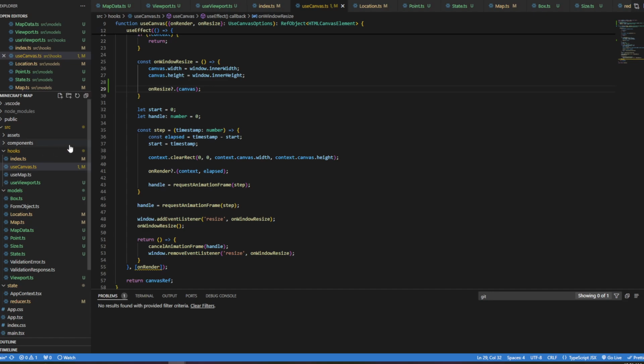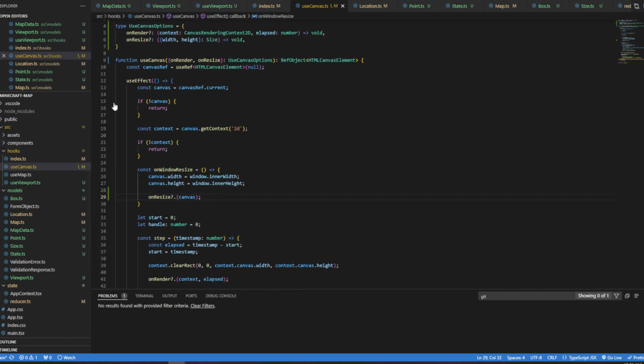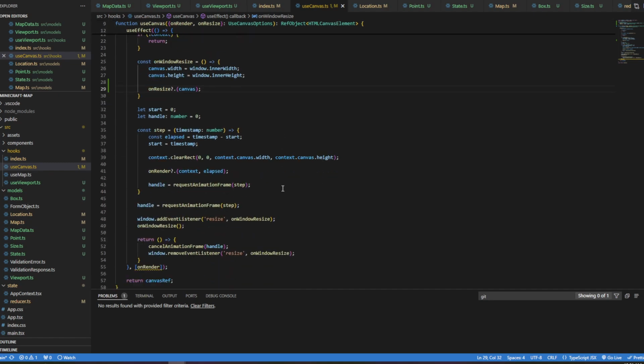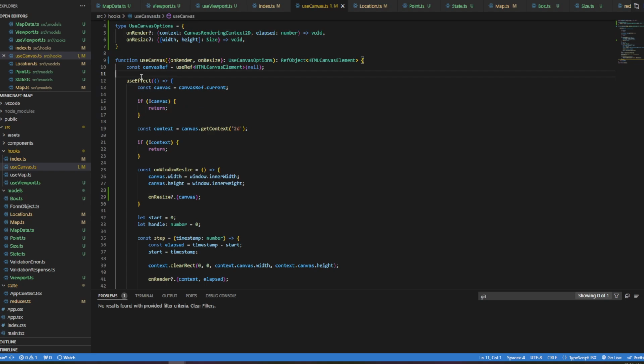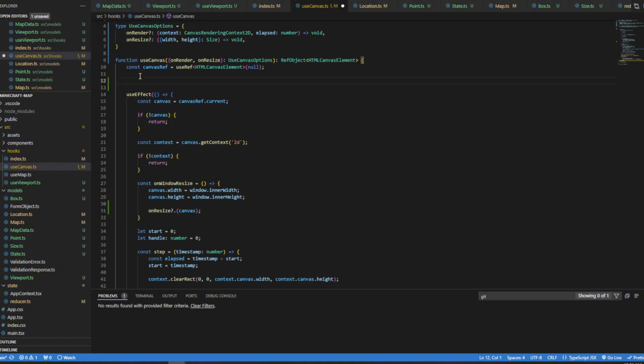So one more thing I want to do is, this is one use effect, and honestly, it's kind of munged together. You've got resize and you've got rendering munged together. And munged is a word in programming. It might be elsewhere too, but in programming that means combined together with no sense of structure and no sense of good coding practice.